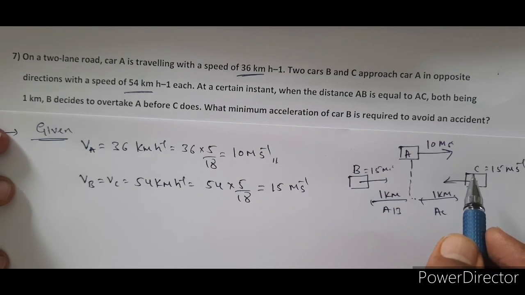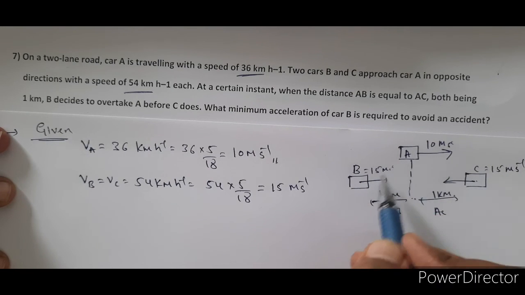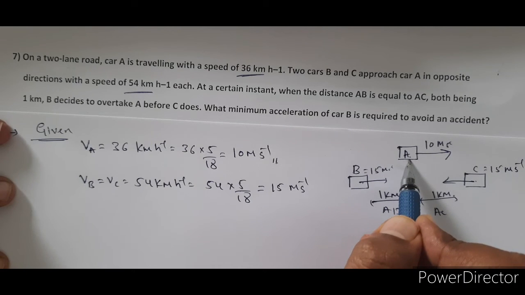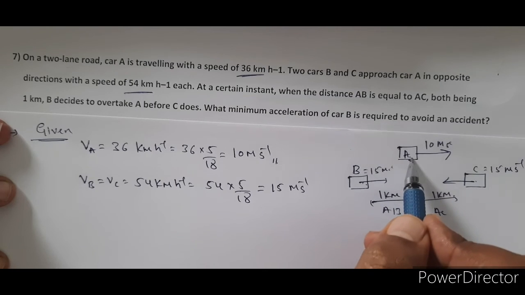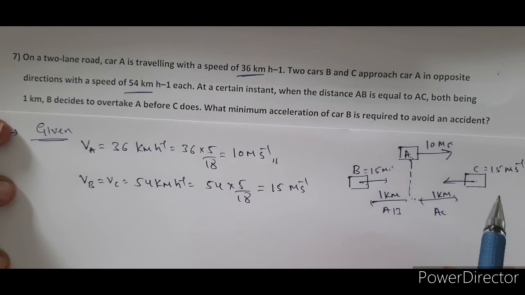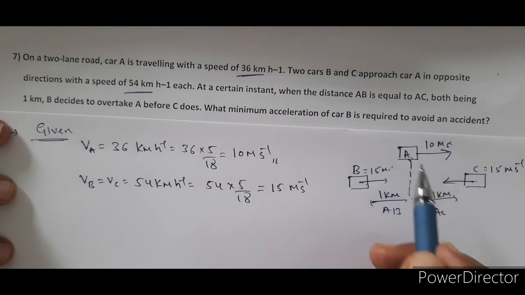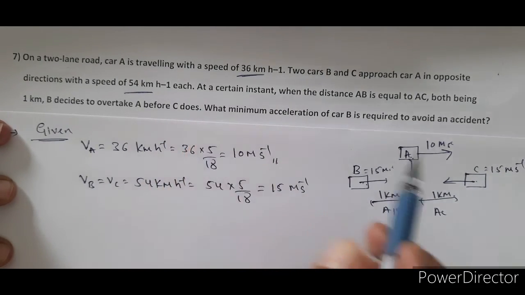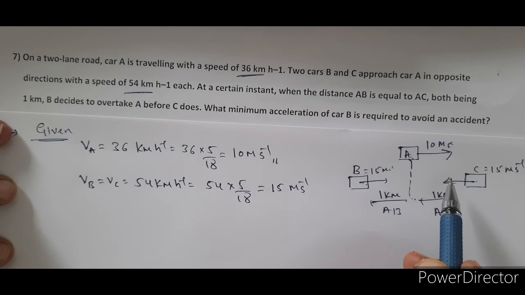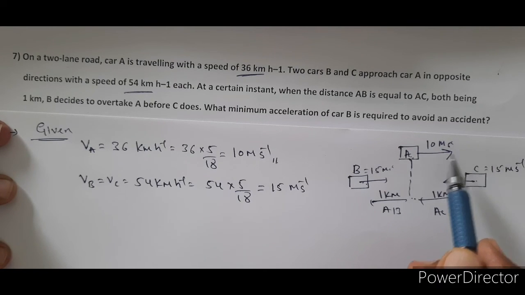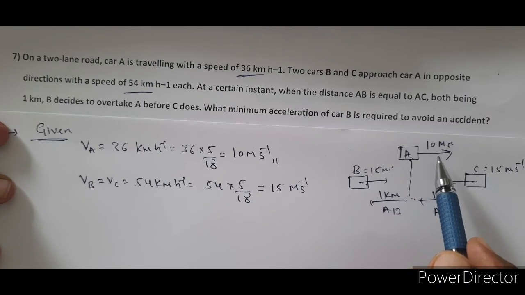First, we are going to find out the relative velocity of car B with respect to car A, and second, the relative velocity of car C with respect to A. In this case they are given speed, but we are using the concept of relative velocity. In the one dimension case, speed and velocity are both the same.